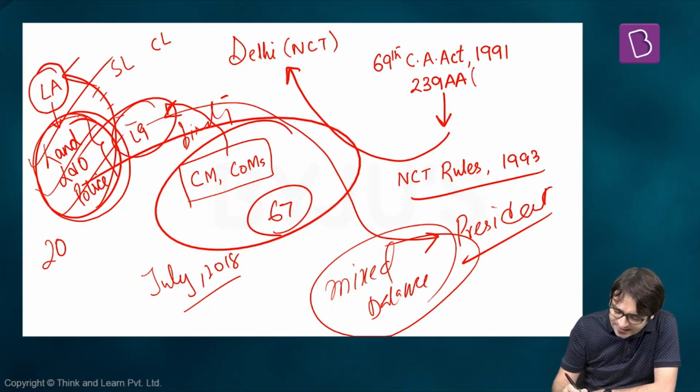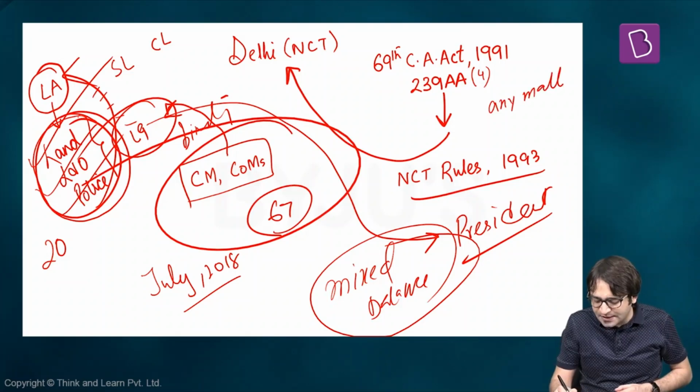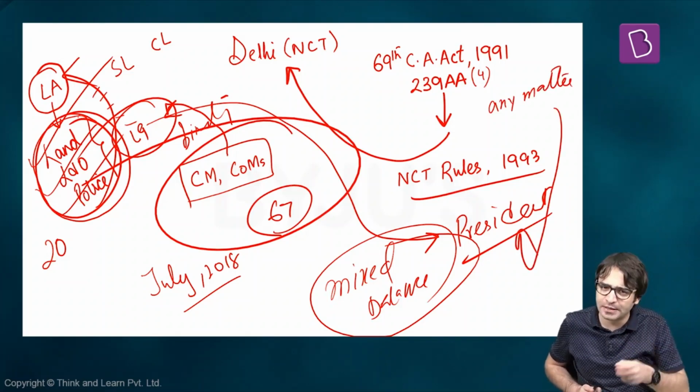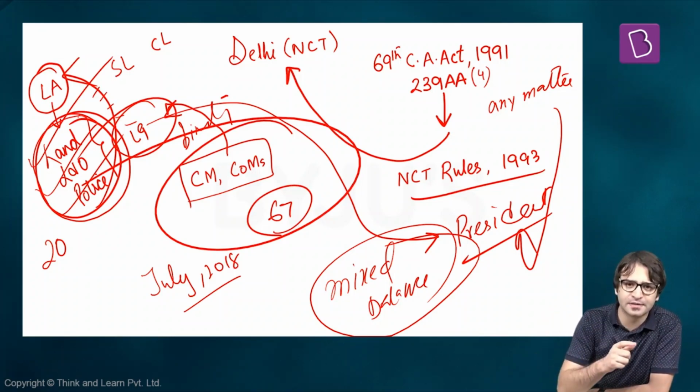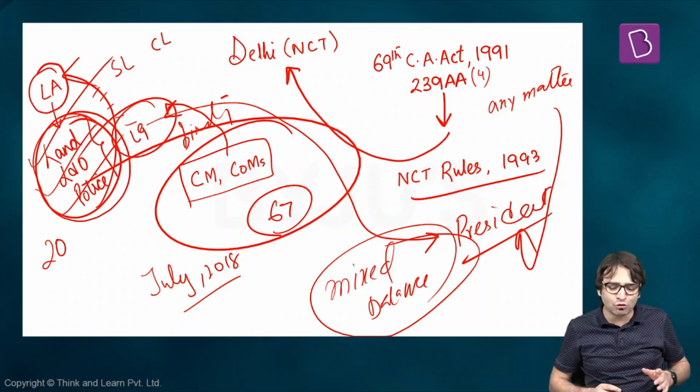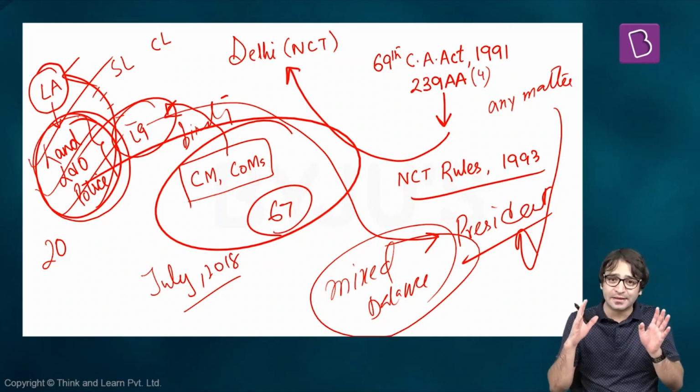Article 239AA, clause 4. It says that the Lieutenant Governor can refer any matter to the President, asking for the views of the President on this matter. Which basically means Chief Minister Kejriwal is recommending to the Lieutenant Governor that we have to recruit 20 doctors to Mohalla clinics, for example. When this matter reaches the Lieutenant Governor, he says, no, I have to refer this matter to the President. Basically, you're delaying the decision on this matter, and the President sits on this matter for as long as possible. Governance is getting affected in Delhi.